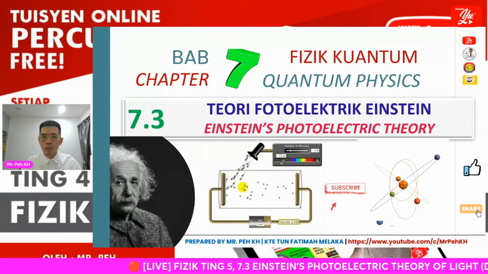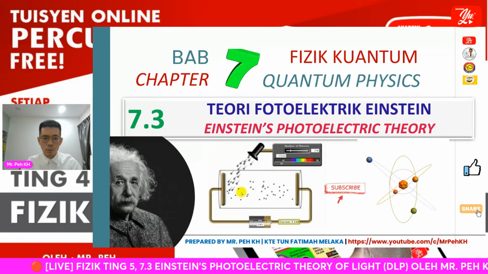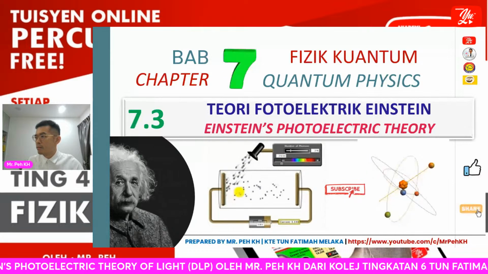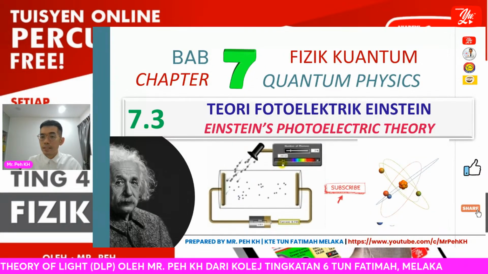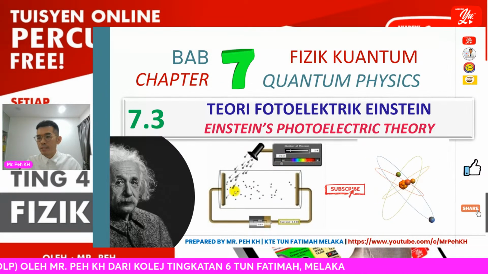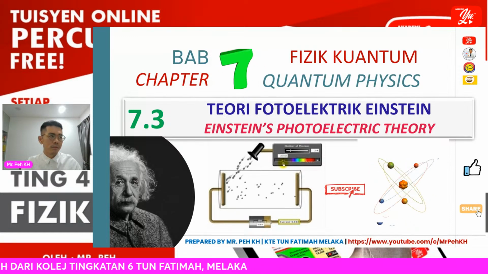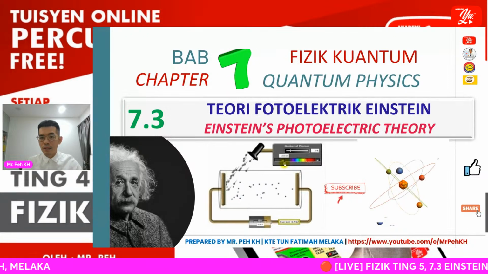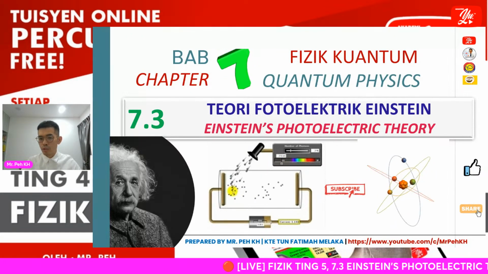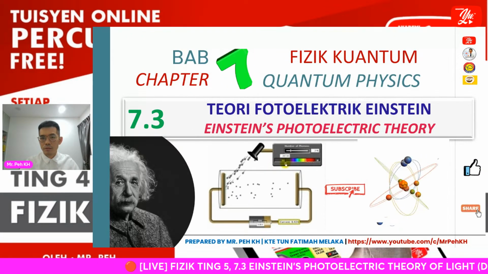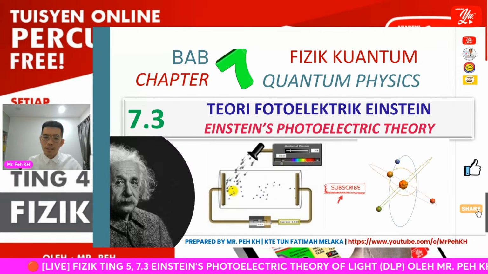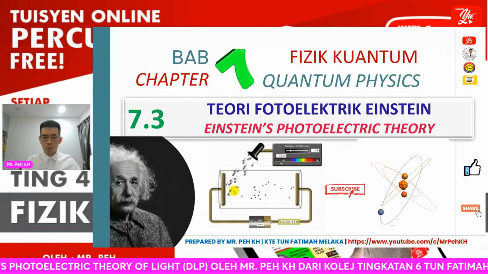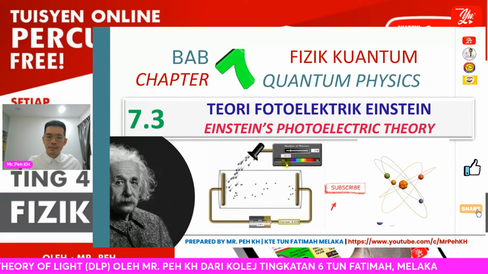Okay, so today we are going to our last subtopic for chapter 7, which is Einstein Photoelectric theory. For this subtopic, there are about 6 learning standards you are going to learn. I have simplified them into 2 parts, where learning standard 1 until learning standard 4 are related to the Einstein photoelectric equation, so it is more on the calculation. The last 2 learning standards are the application of theory. Okay, so let us start the lesson.